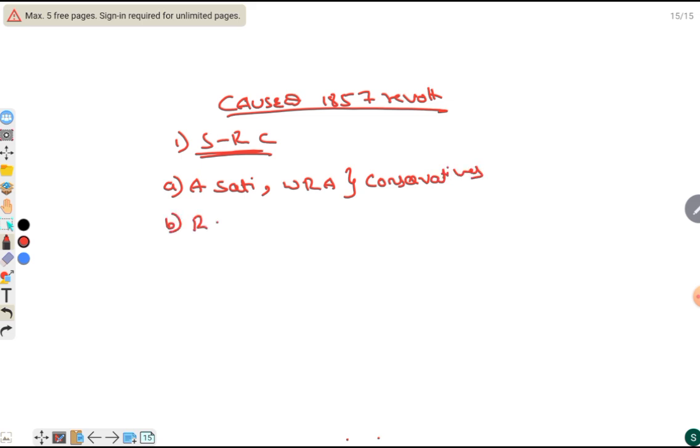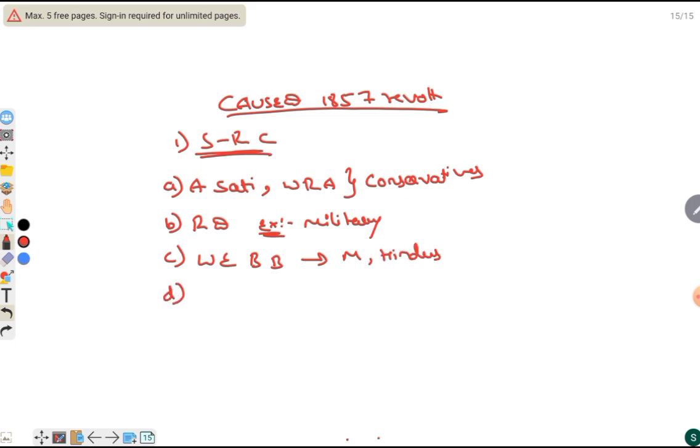And racial discrimination, for example, in the military, there existed huge racial discrimination. Then the Western education by the British, which was opposed by the Muslims, Hindus, and various sections of society.